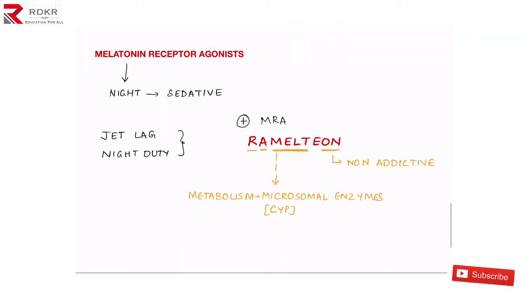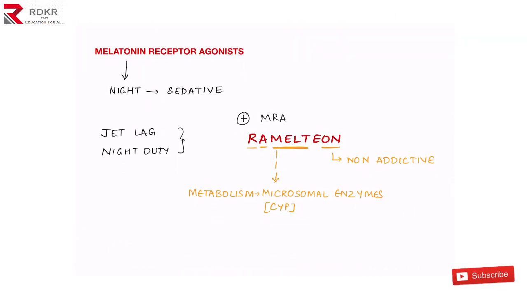And regarding sleep, how exactly are we sleeping only at night times? Because there is a hormone named melatonin which is released from the pineal gland. This melatonin is mainly secreted during the night time, and this produces the sedative effects. But in a few situations there is a need to change this melatonin release, in conditions like night shift workers or night duty workers. These people need to be awake in the night time and they want to sleep in the morning times. So the melatonin must be released in the morning time for these people.